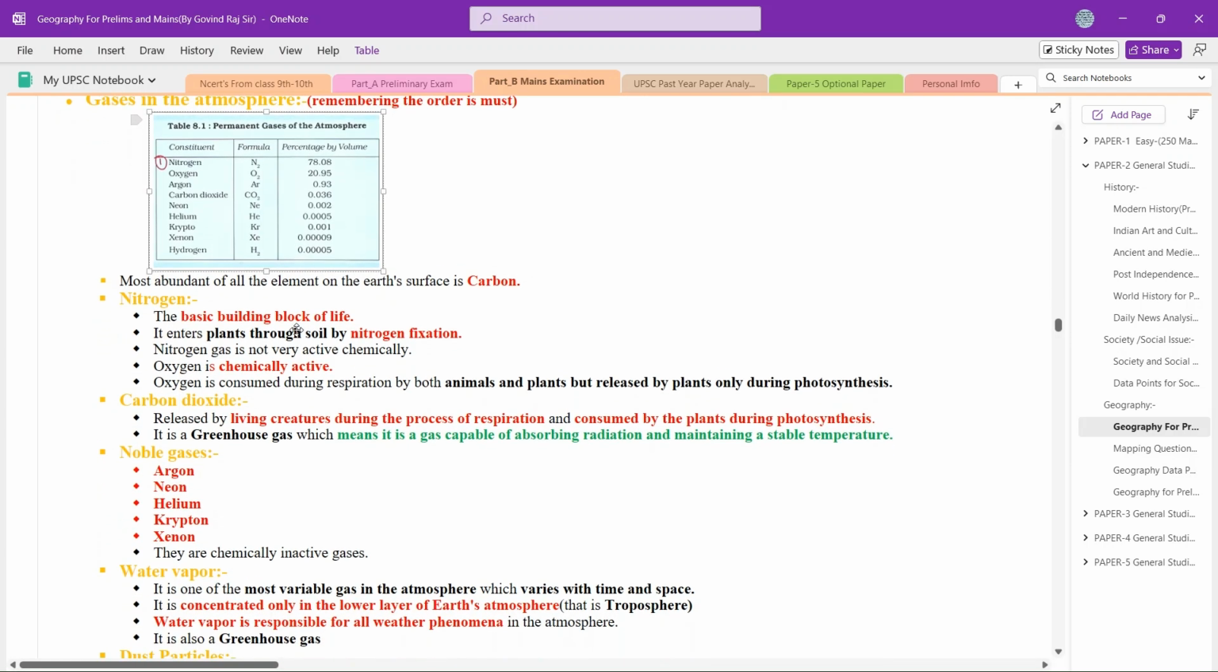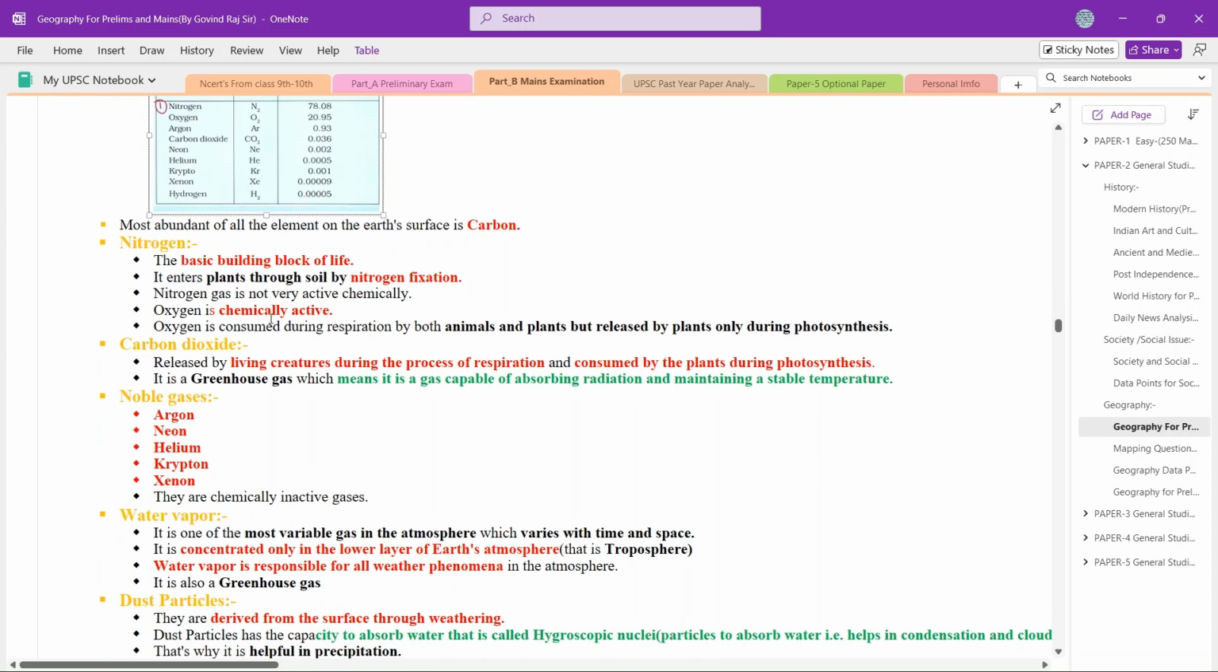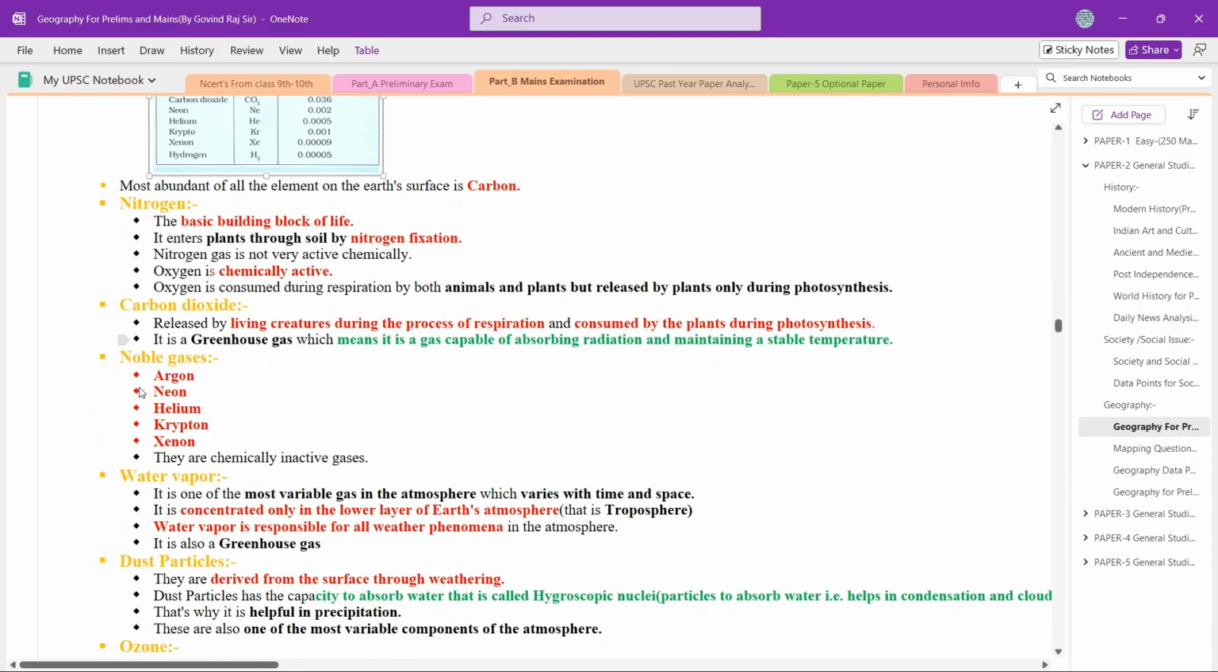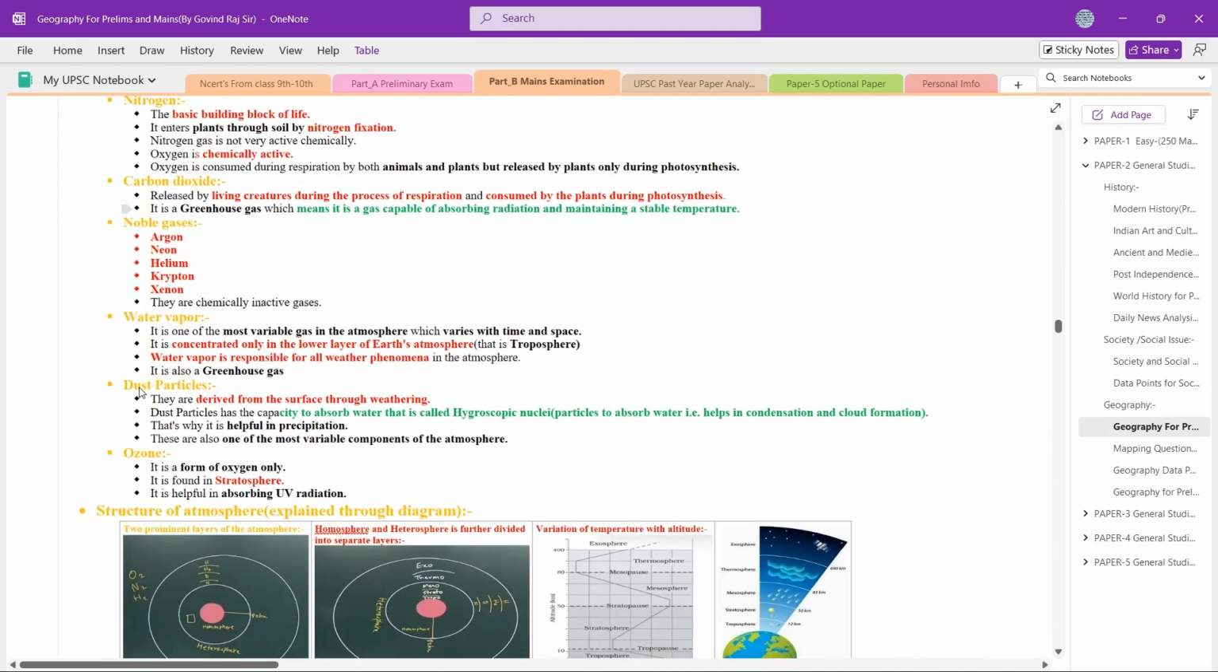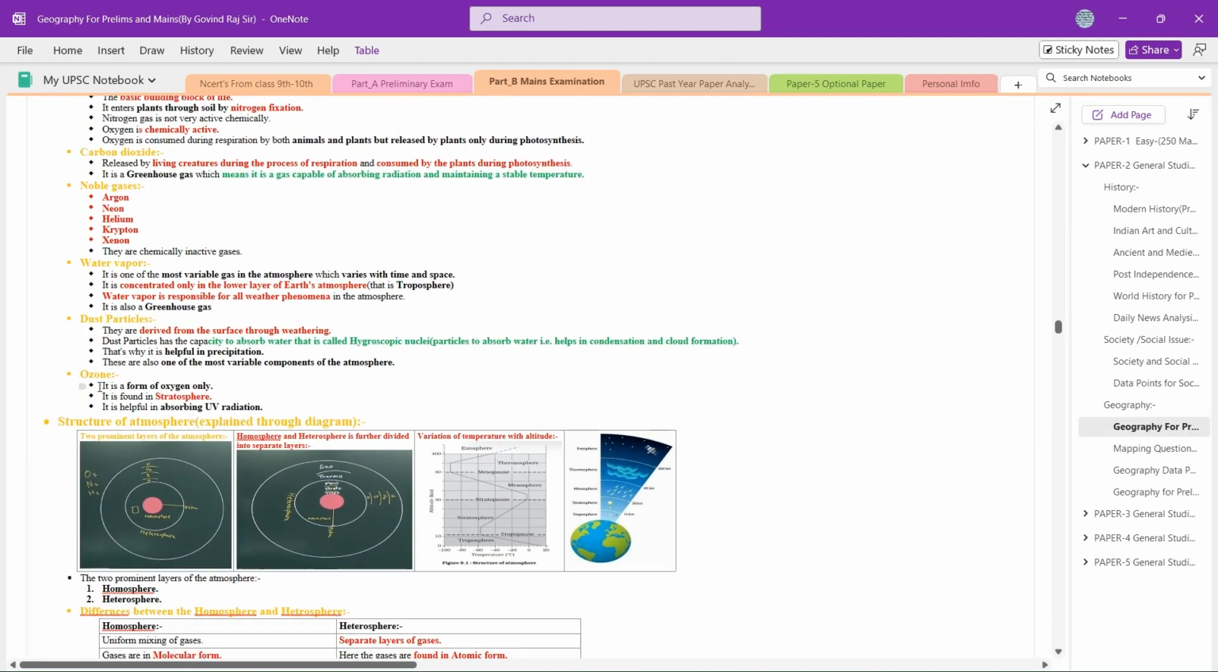After that we have nitrogen also, we have carbon dioxide also. Go through all those definitions. Noble gases we have, water vapors we have, dust particles we have, and ozone we have.